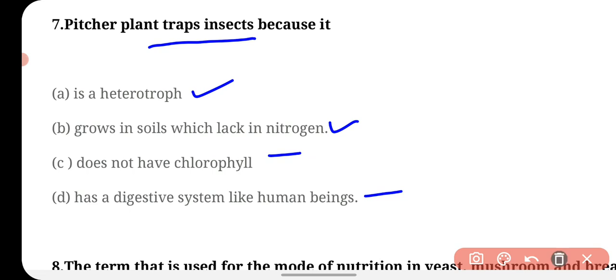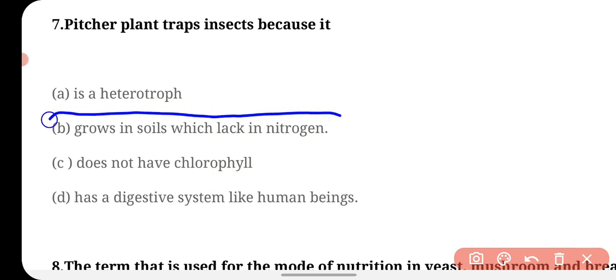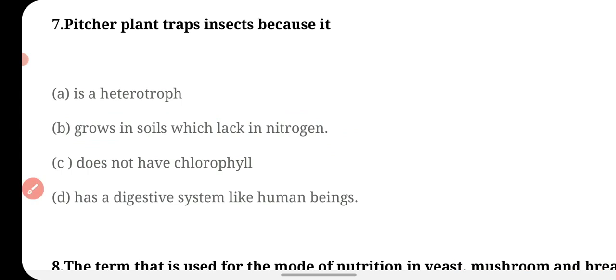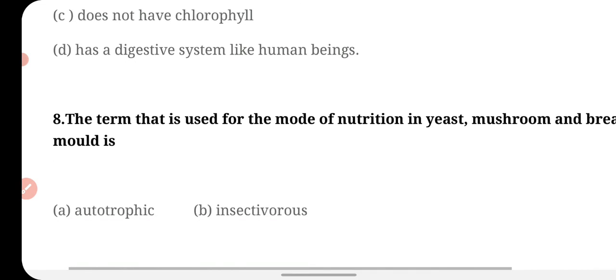You have studied that pitcher plants trap insects because of the lack of nitrogen in the soil wherever they grow. To compensate for the lack of nitrogen, they trap the insect and get the nitrogen from its body. So the correct answer is grows in soil which lacks nitrogen.